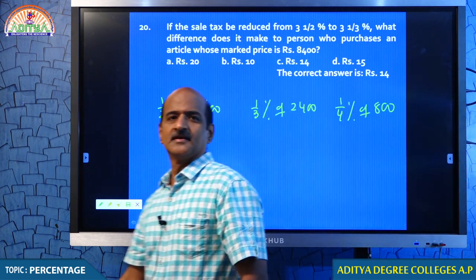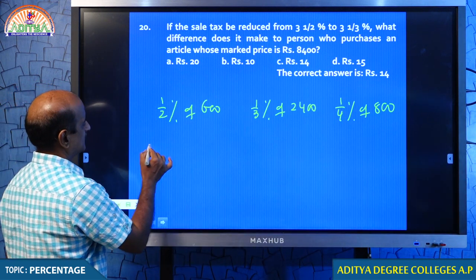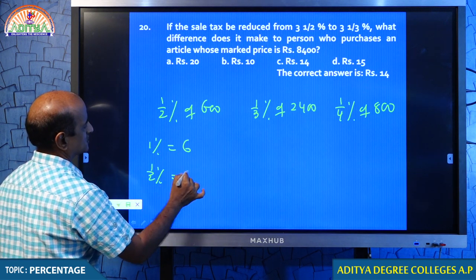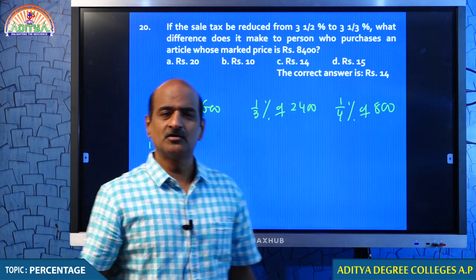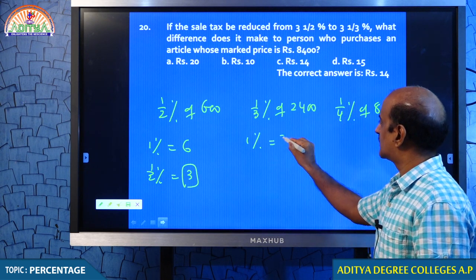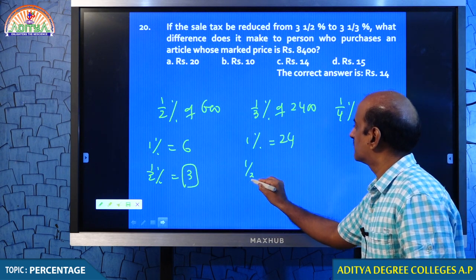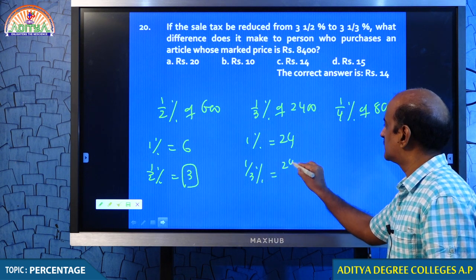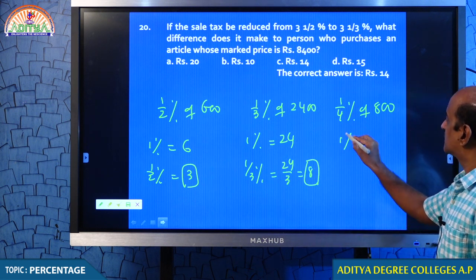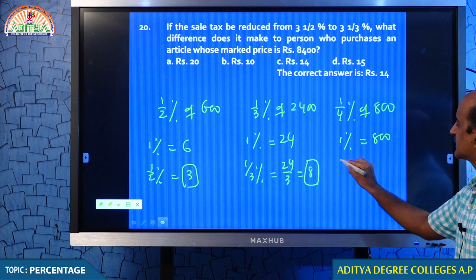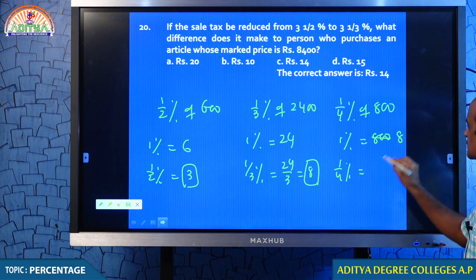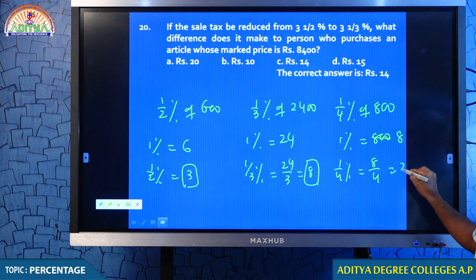Well done students. Therefore, 1 by 2% of 600, because when you are clear about 1%, 1 by 2% is not an issue, that is 3. When you know 1%, you can get 1 by 2%. Come on. 1% of 2400 is 24, therefore 1 by 3%, so 24 by 3, that is 8. Come to this. 1% of 800 is 8, so 1 by 4%, 8 by 4, that is 2.